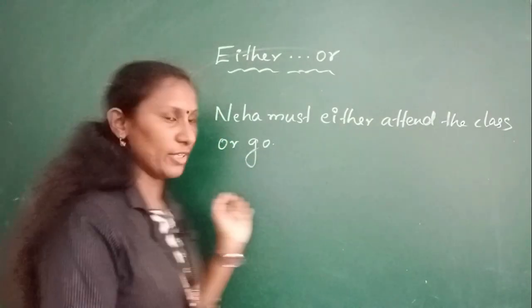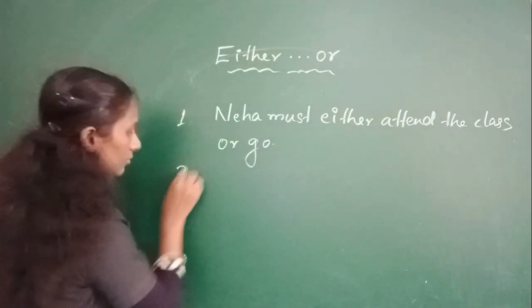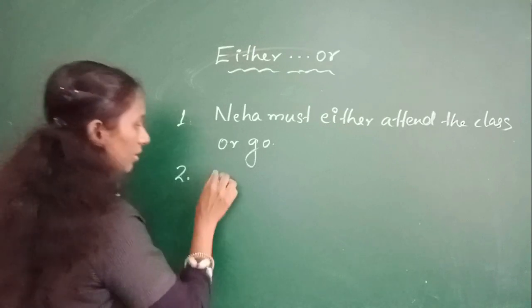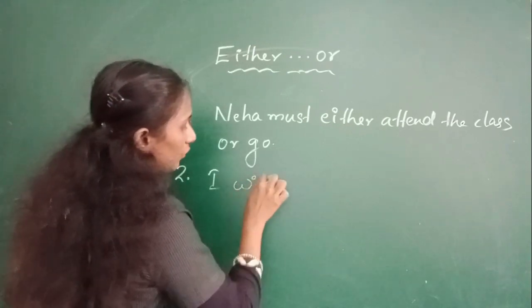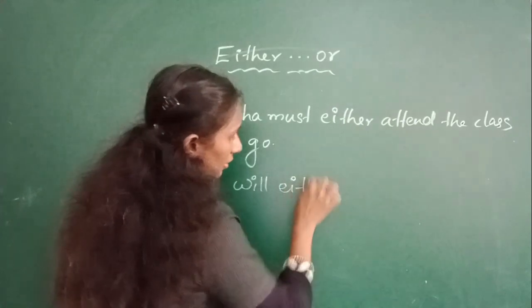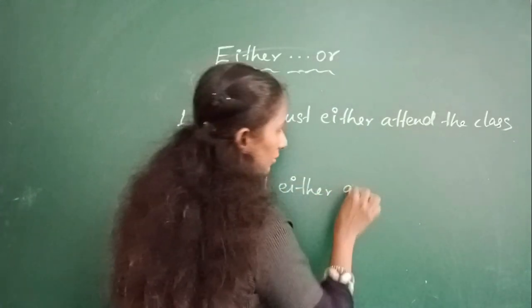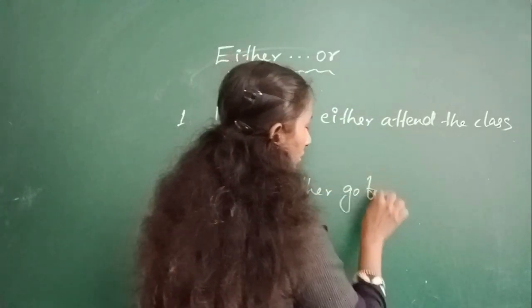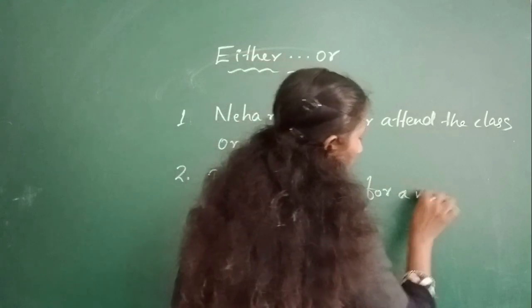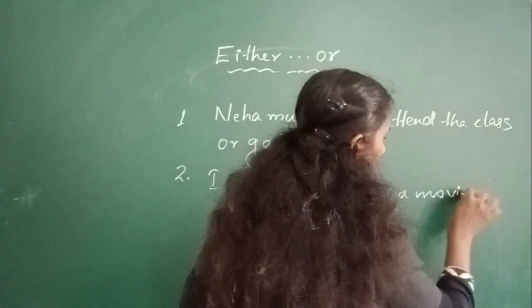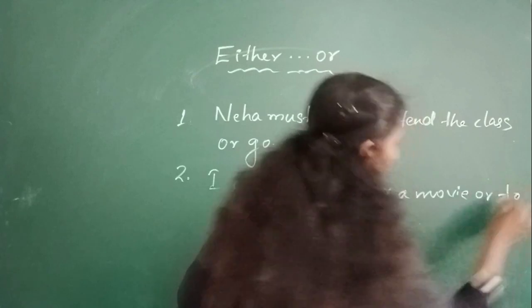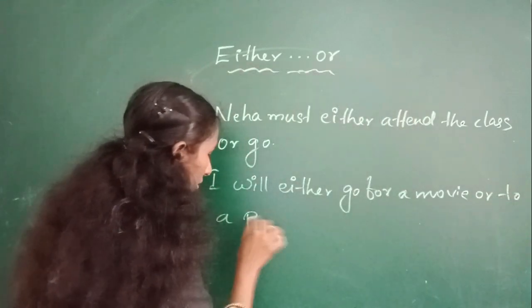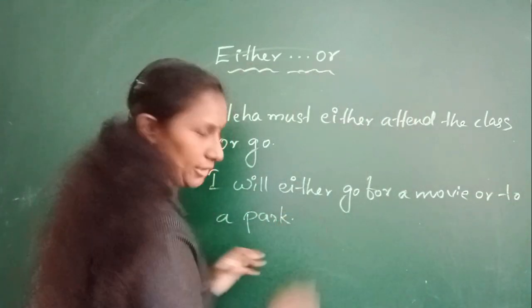Right. Let me give you one more example. I will either go for a movie or to a park.